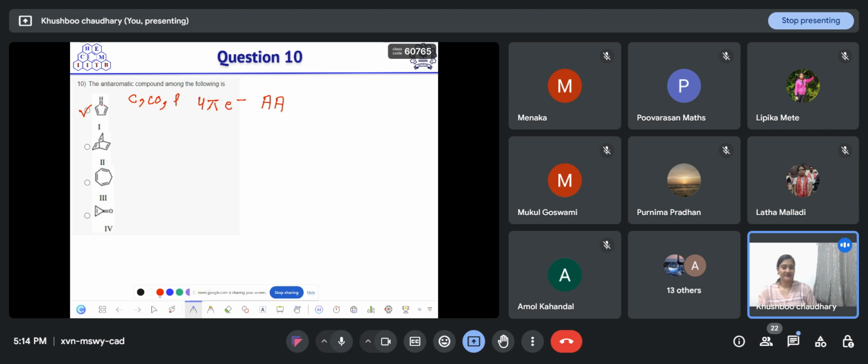Compound second, you guys tell me, is this aromatic, anti-aromatic, or non-aromatic? Is this cyclic? It has no conjugation, and it has sp3 atoms also. So this is non-aromatic, not planar.